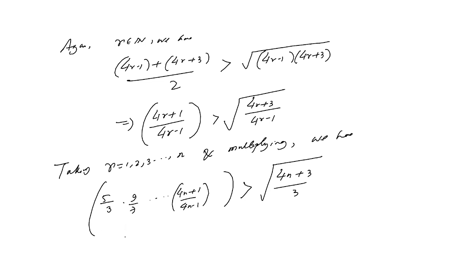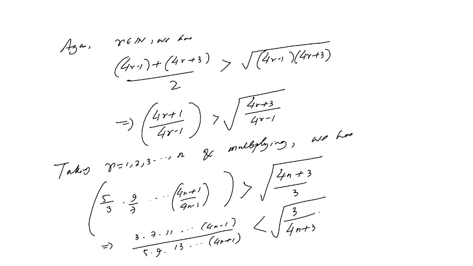So that means we can write 3 into 7 into 11 up to 4n minus 1 by 5 into 9 into 13 up to 4n plus 1 is less than 3 by 4n plus 3, that square root. So this is double star.